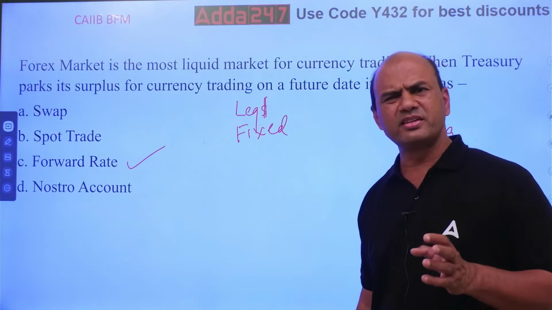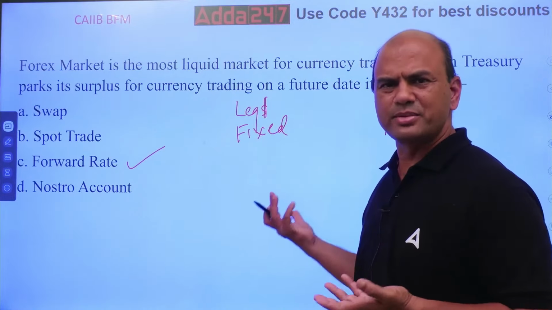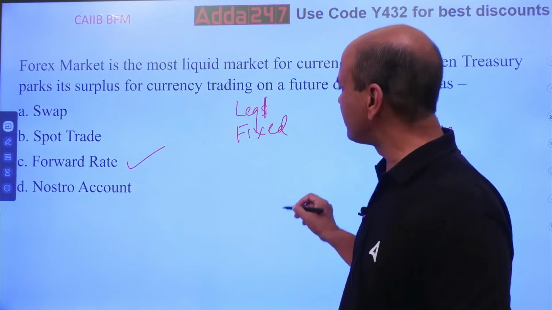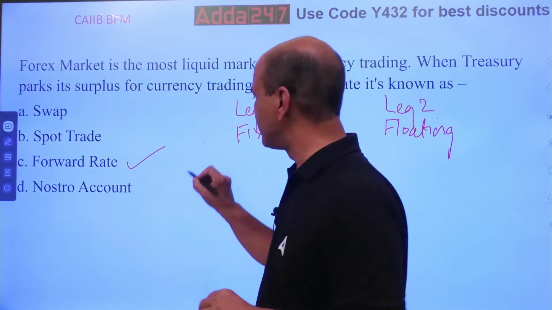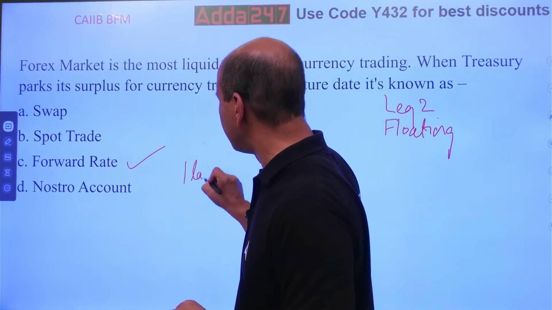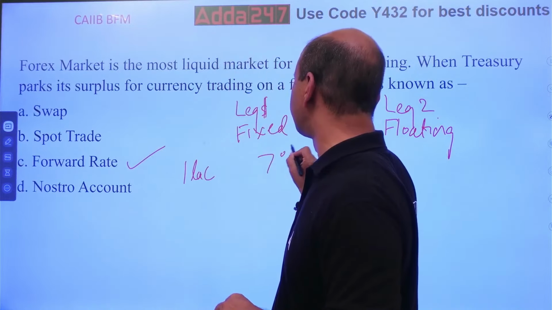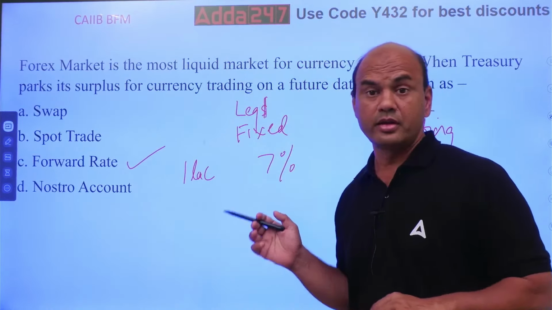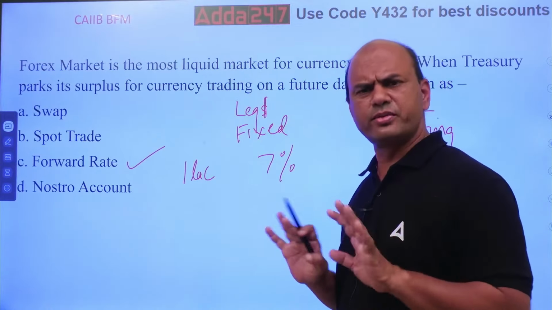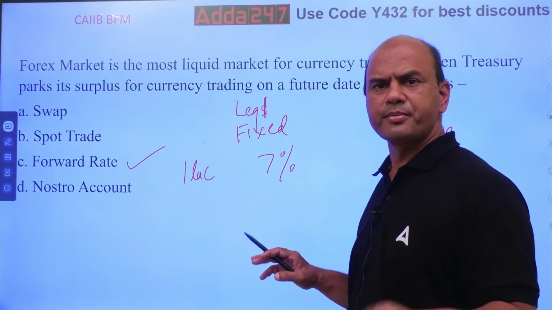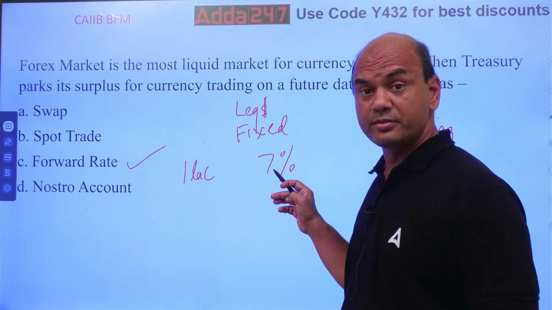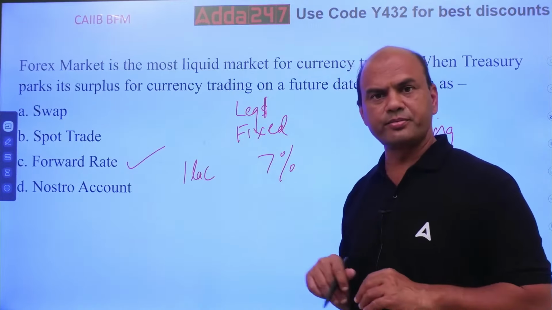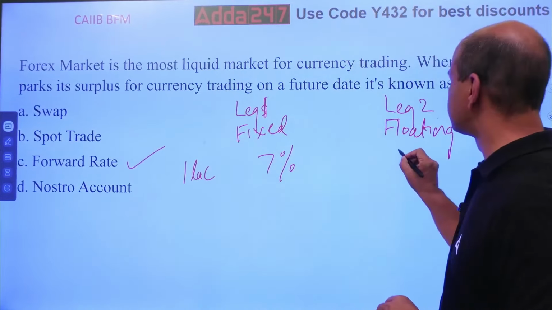Now you'll say, sir, what is an example? Yeah, example is there. Very simple. I'll take 1 lakh rupees from you, and I guarantee you a 7% rate. I'm taking it from you, guaranteeing a fixed 7%. Now this is fixed because I have to give you 7%. Now this 1 lakh rupees I am taking from you and I am investing in shares.